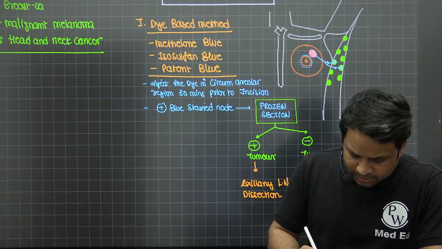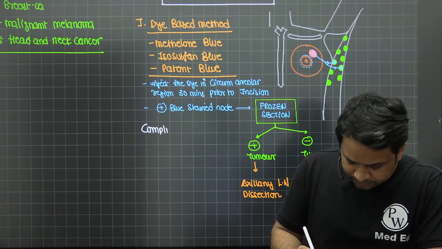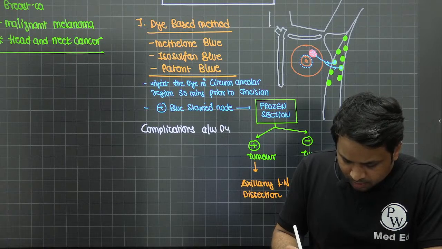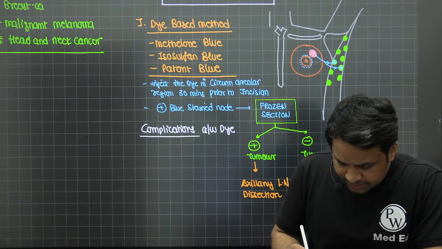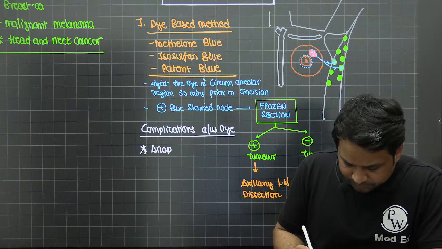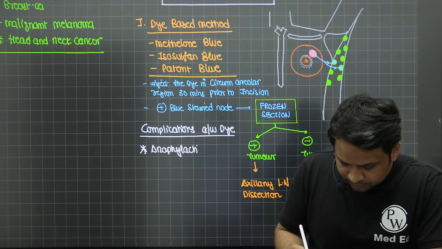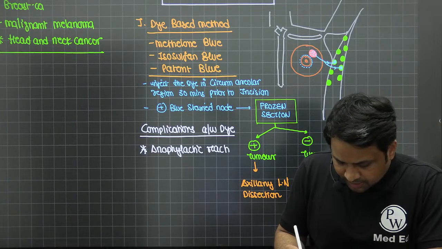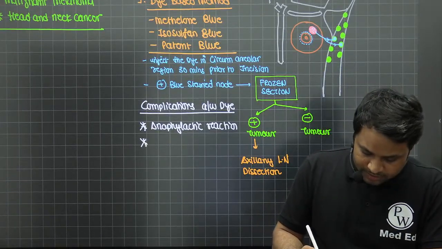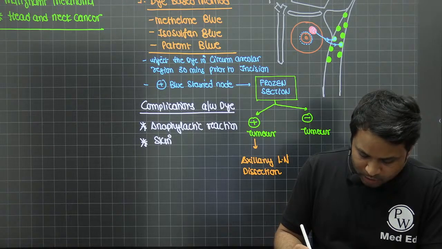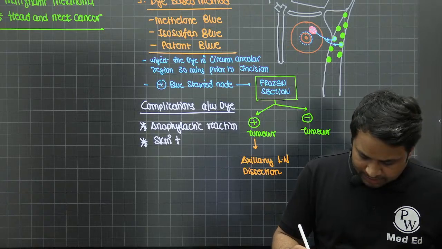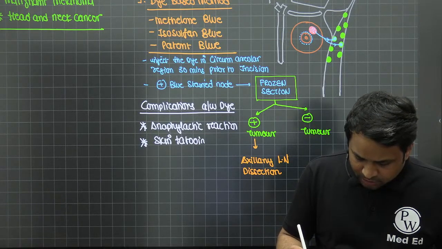So, complications associated with the dye. Now, all these dyes, because they're contrast dyes, are associated in a few patients with anaphylactic reaction. They are also associated with skin tattooing, which means it leaves a black mark.